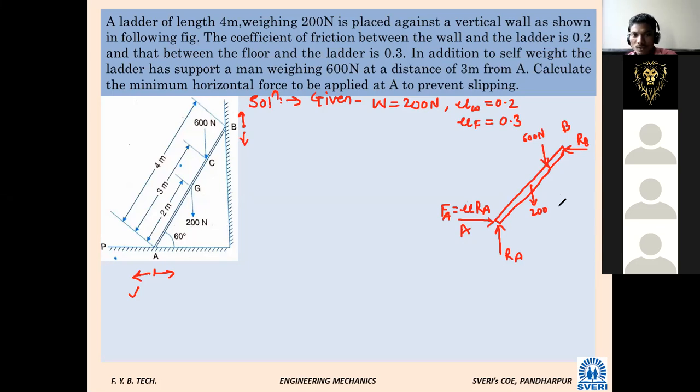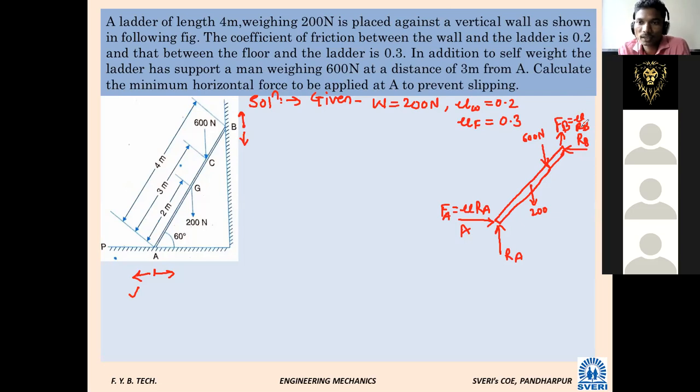Upward. Why? Because that ladder is going to slip downward at point B. That's why there is a frictional force. Here I will write the frictional force as FB, and in terms of mu RB, it will be mu RB. Okay, like this.